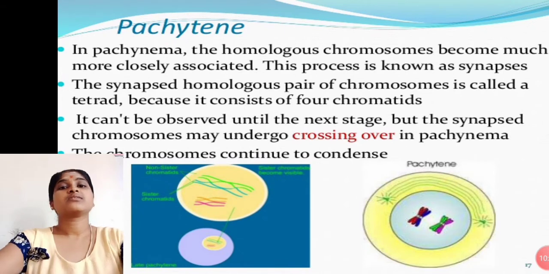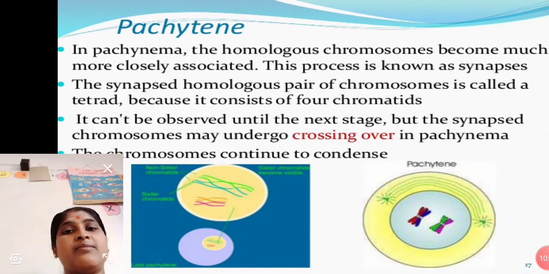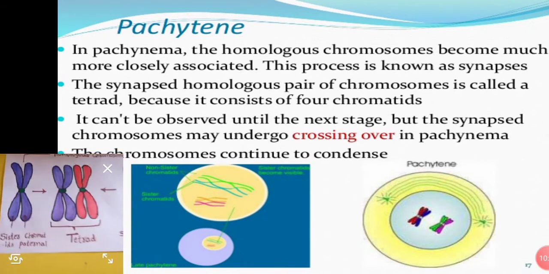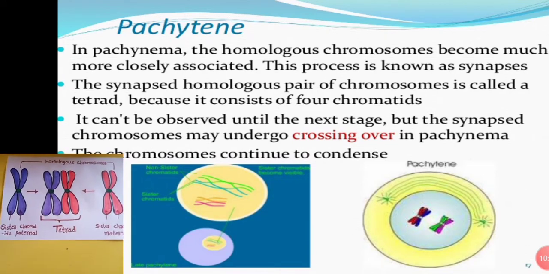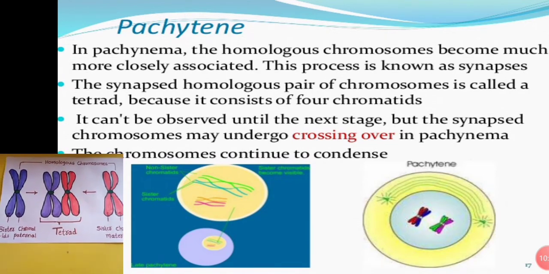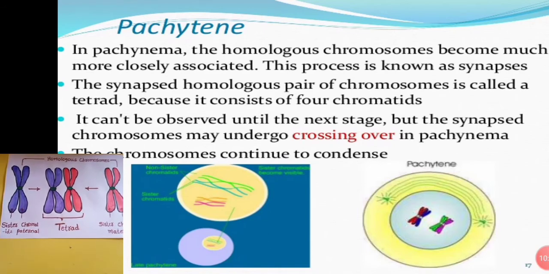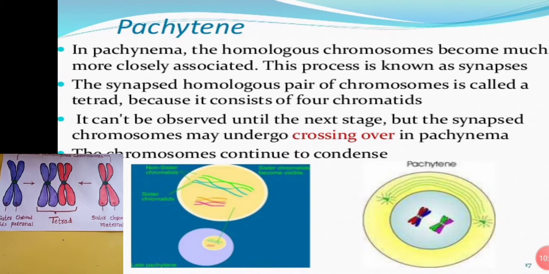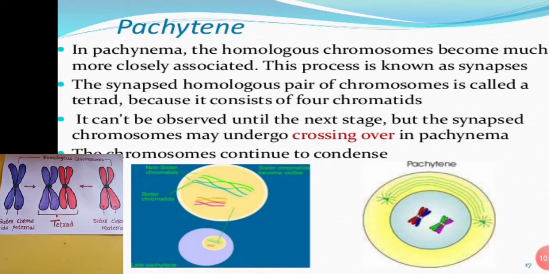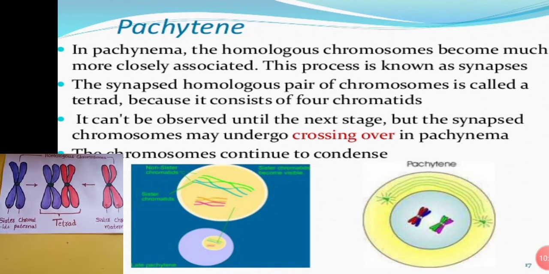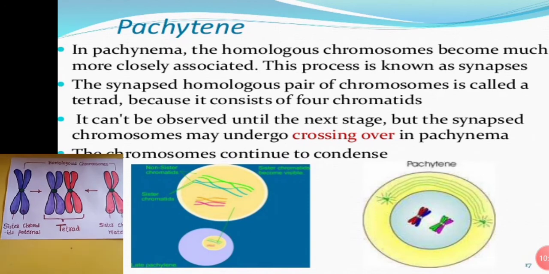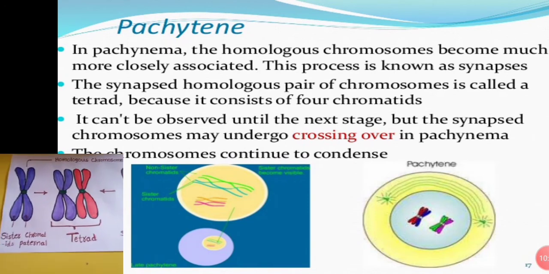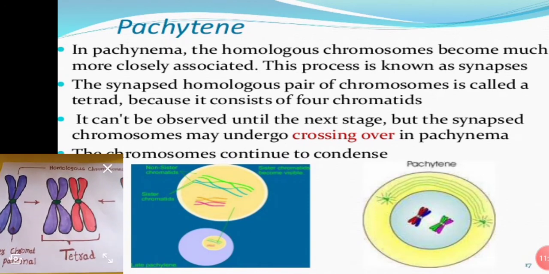Okay, see this picture or diagram here. These are the homologous chromosomes, like blue and red. One comes from the paternal sister chromatid and one is maternal. When they fuse together and come closely near, we see four chromatids in each pair of chromosomes, so we call that a tetrad.